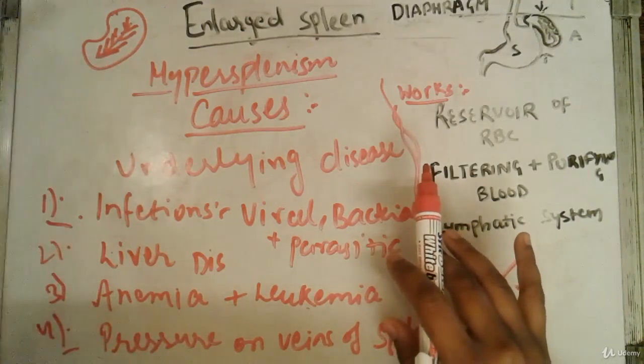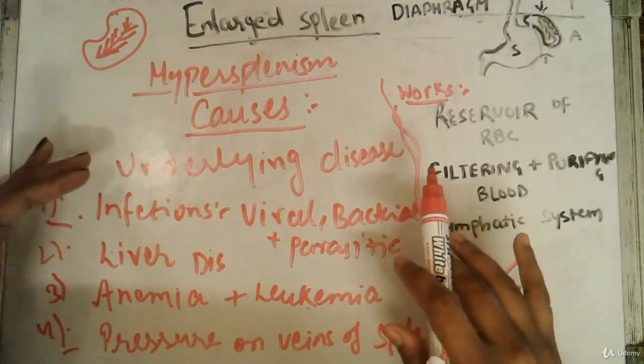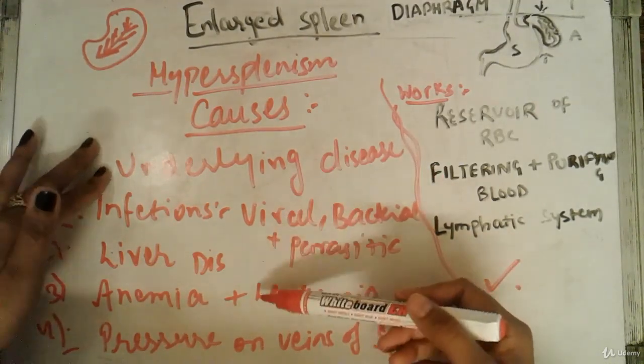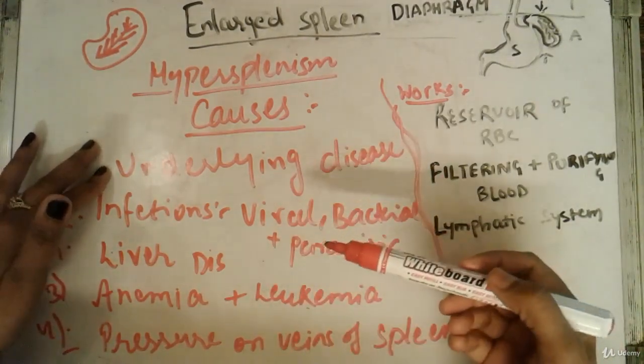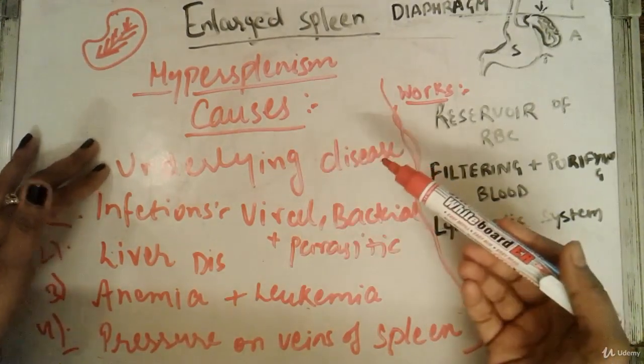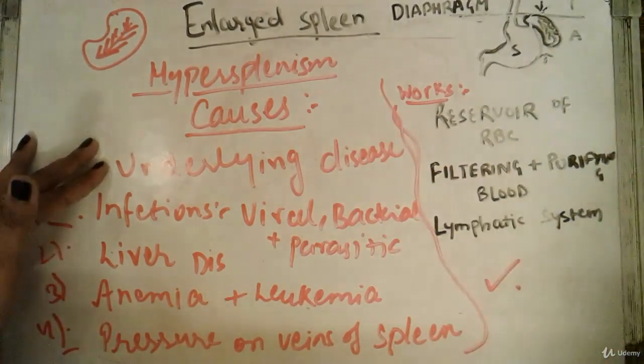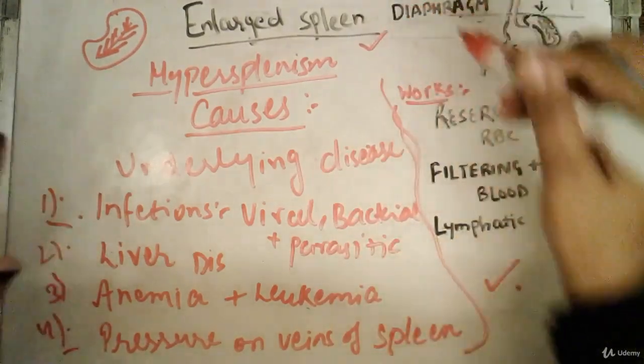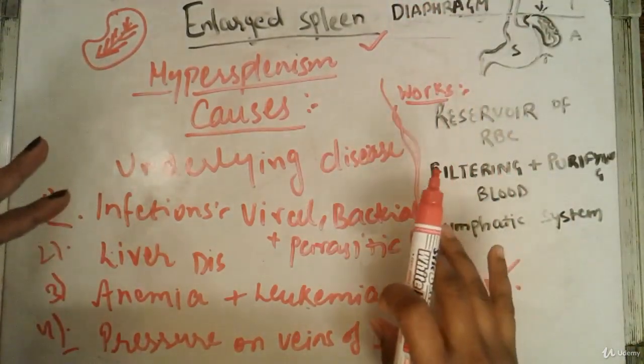Before going to the treatment part, you must understand if there is any underlying disease inside you, such as infection, liver disease, cirrhosis, anemia, pressure on the veins of the spleen, or any other disease. You must consider that disease first, and then you can treat the enlarged spleen. So you need not worry about this.